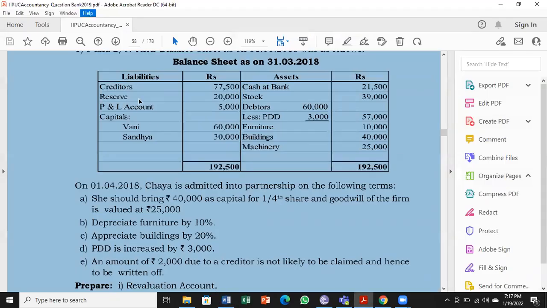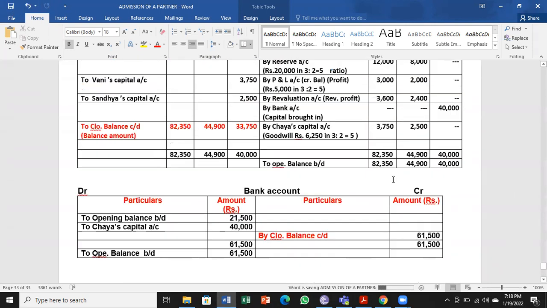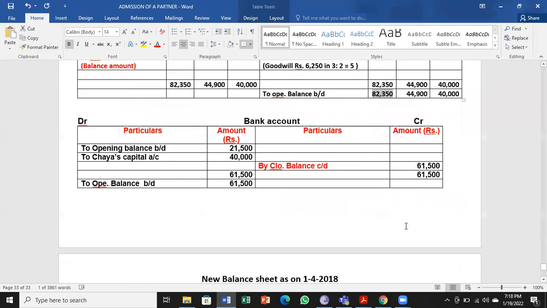Next, reserves will not come. We have divided among partners. P&L account, we have divided among the partners. Next is capital accounts. For that, we have to take the new values for all the three partners: Vani, Sandhya, and Chaya. So which value do we have to take? The question comes, that is the new values. Is it the opening value or closing value? Both are same.